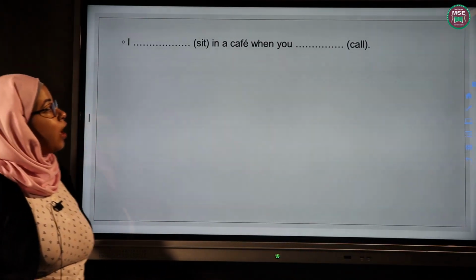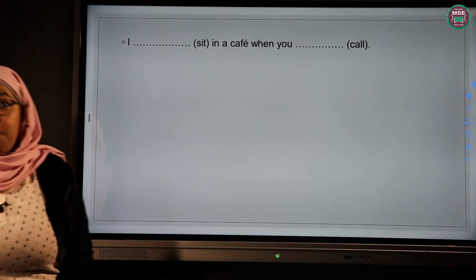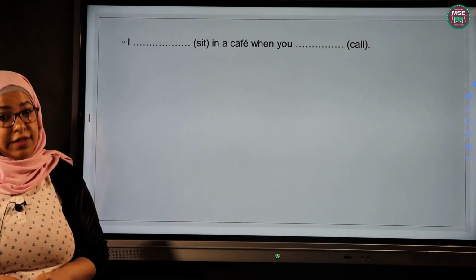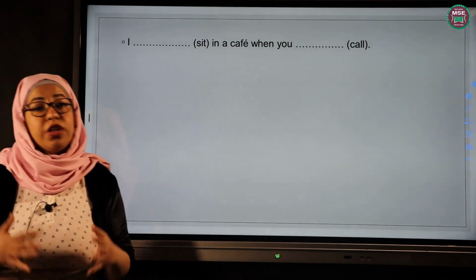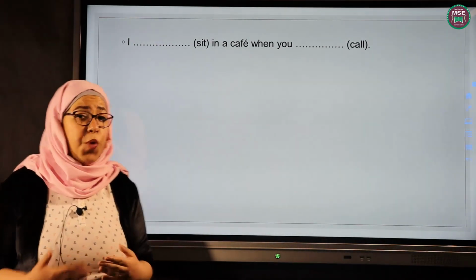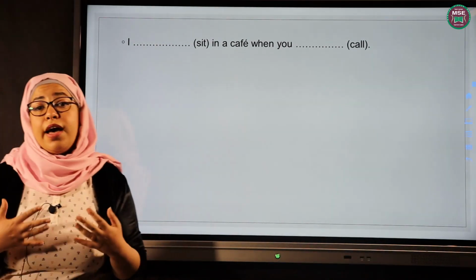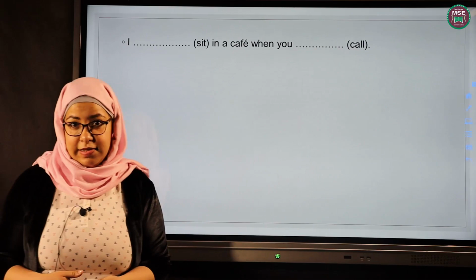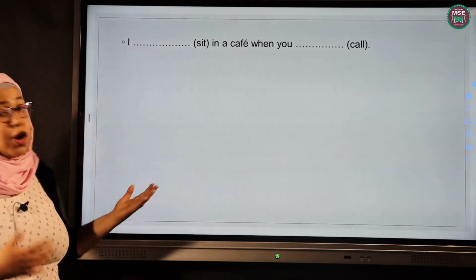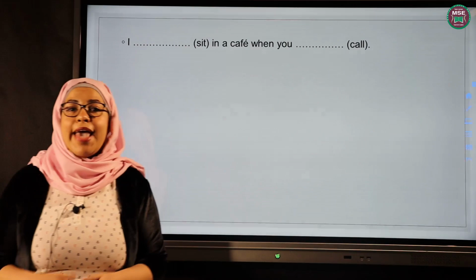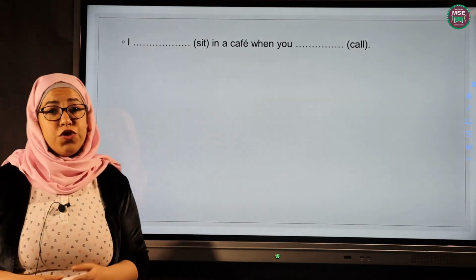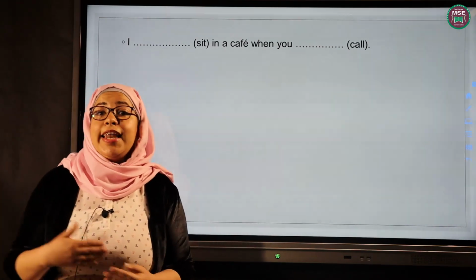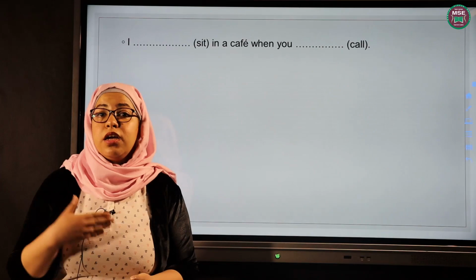I sit in a cafe when you call. Now remember, I have two keywords or time expressions for past continuous tense. And they separate or divide the sentence into two parts. The first part or the second part, we use a tense depending on when and while and where they are in the sentence. So in a when or a while sentence, we usually have two actions. The first action is usually long, and the other action is short, and it interrupts the first action or the